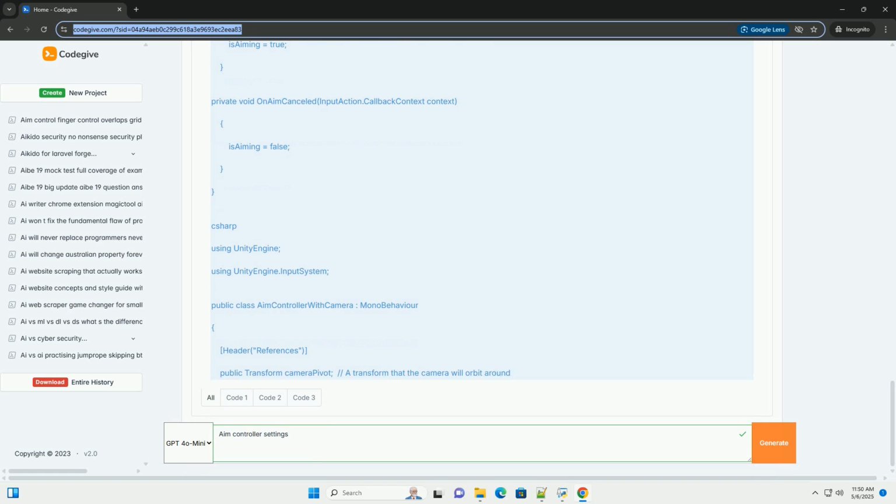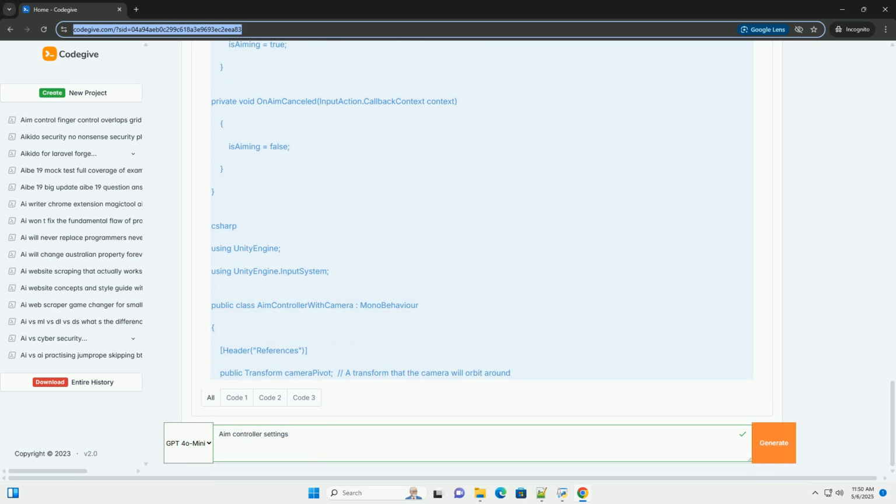How to use. 1. Create a new Unity project, or use an existing one. 2. Install the Input System package, if you haven't already. 3. Create the PlayerInputActions input action asset and configure the gameplay action map, aim action, and look action as described in part 1. 4. Create a new C# script named BasicAimController. 5. Copy and paste the code above into the BasicAimController script.